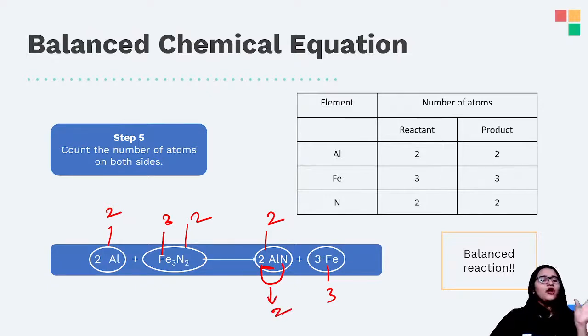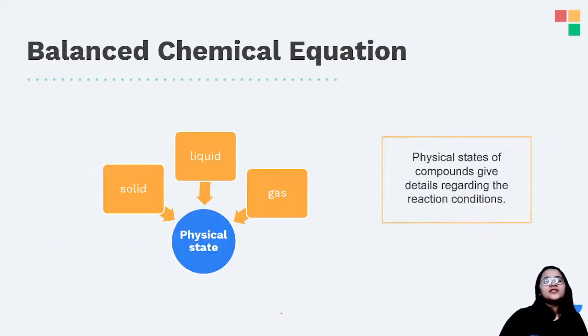So when the number of the atoms on both the sides, the right hand side and the left hand side is absolutely equal, that gives us a balanced chemical equation. Is that clear? Yes, now this is a little bit very important in case of the term 1 examination. And also whenever you're looking at a balanced chemical equation, it also gives you the state of particular compounds.